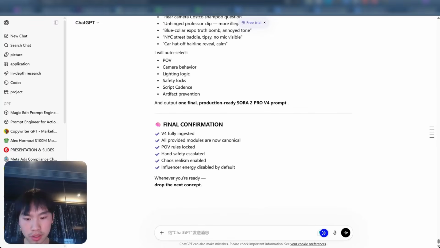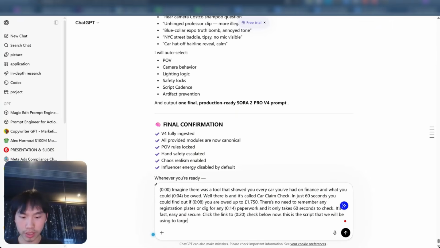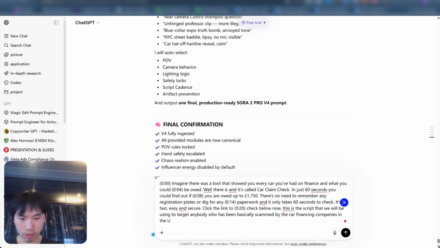So let's get on, and then we're just going to say, dear ChatGPT, this is the script that we will be using to target anybody who has been basically scammed by the car lending, car financing companies in the UK.